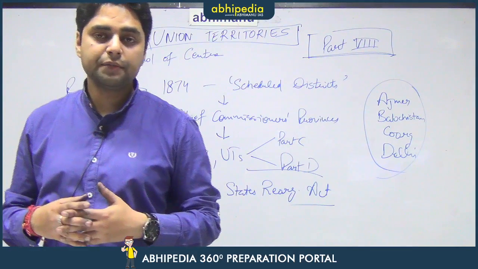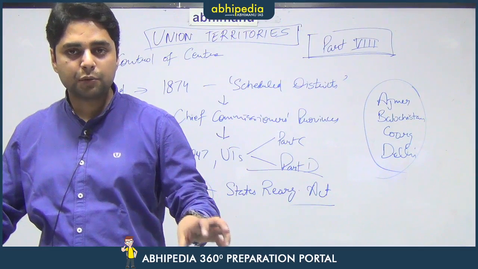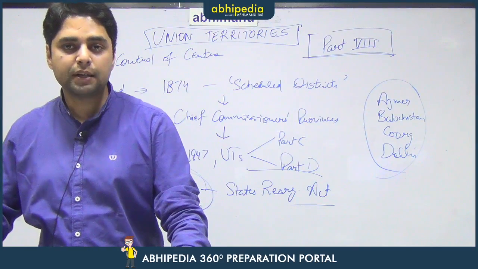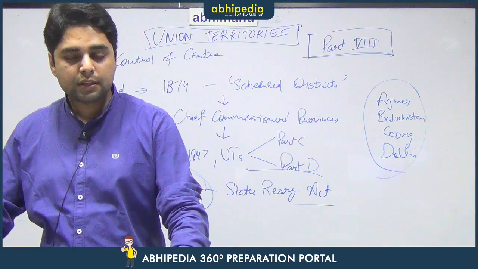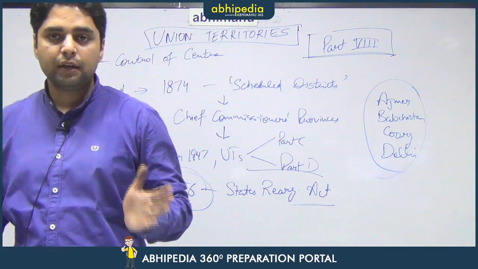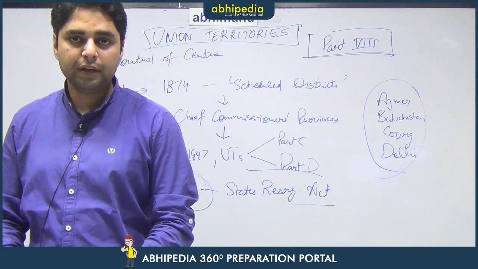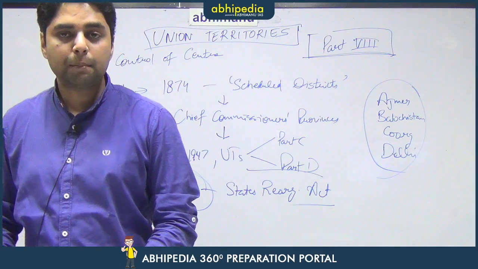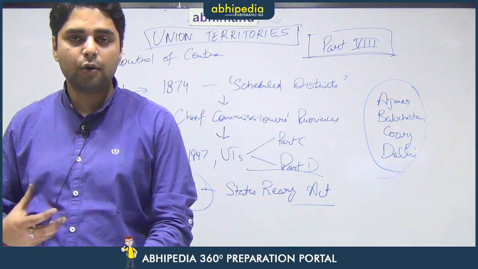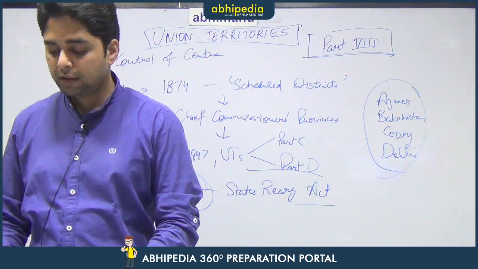There are certain union territories which are strategically very important for India. For example, the union territory of Lakshadweep is in the Arabian Sea, and similarly the union territory of Andaman and Nicobar is in the Indian Ocean. These two are very strategically important for India, India has naval bases and military stationed at these places, so that the southern part of the Indian Ocean or the southern boundary of India can be protected. So these are strategically important, so the government cannot allow politics to take over the real administration in these areas. That is why they are under the union government rule.